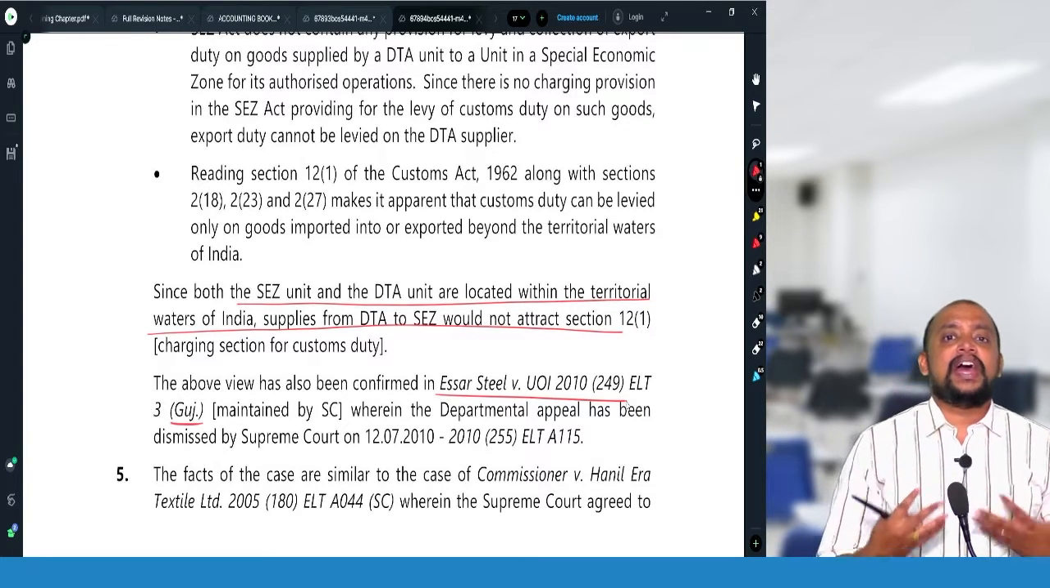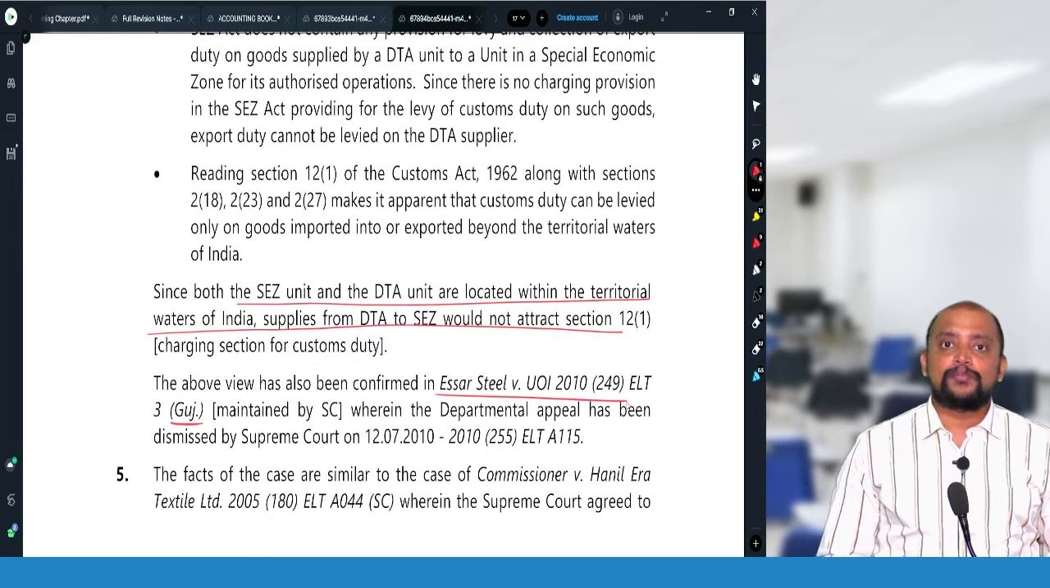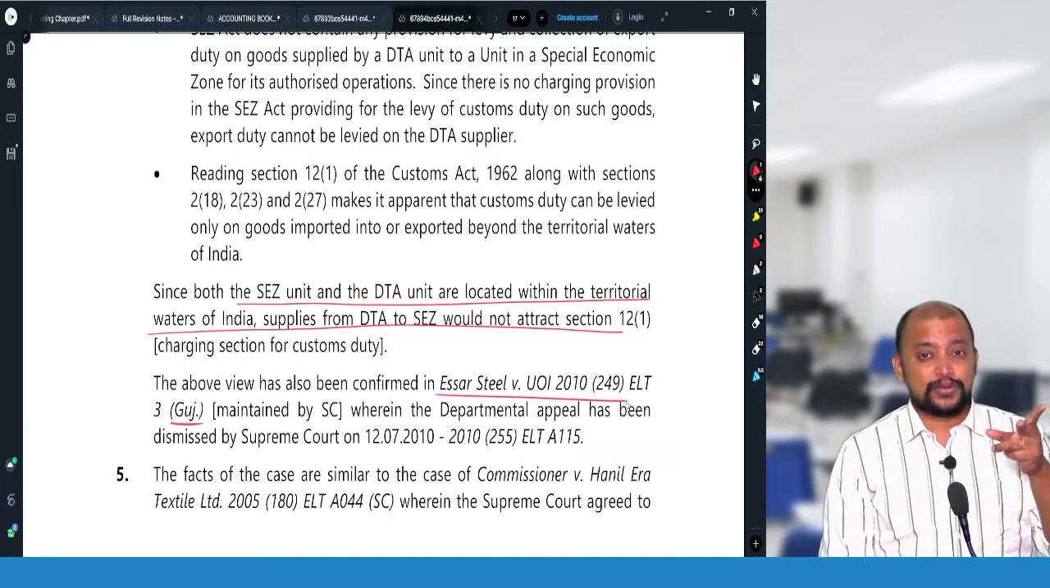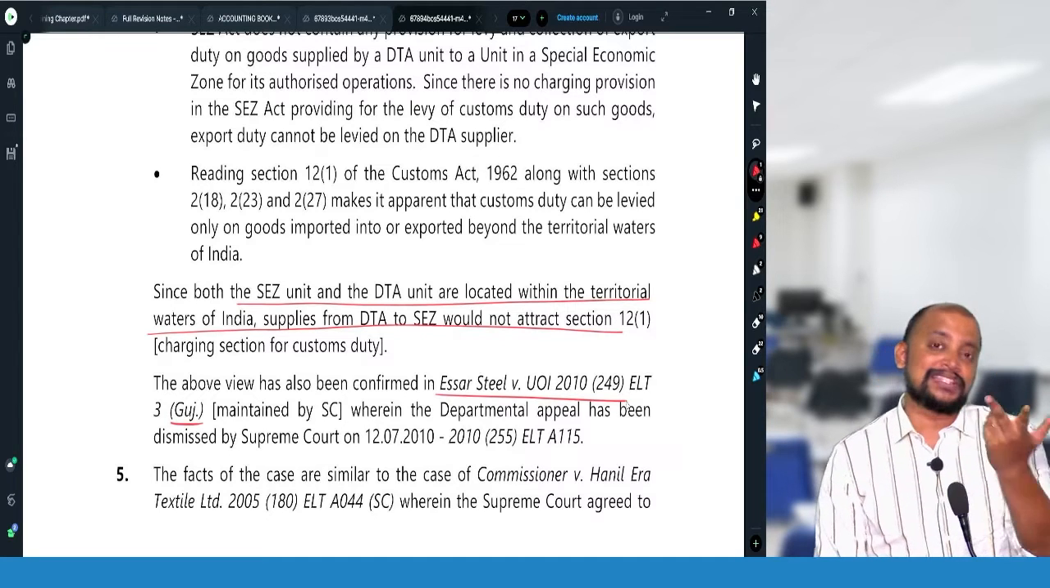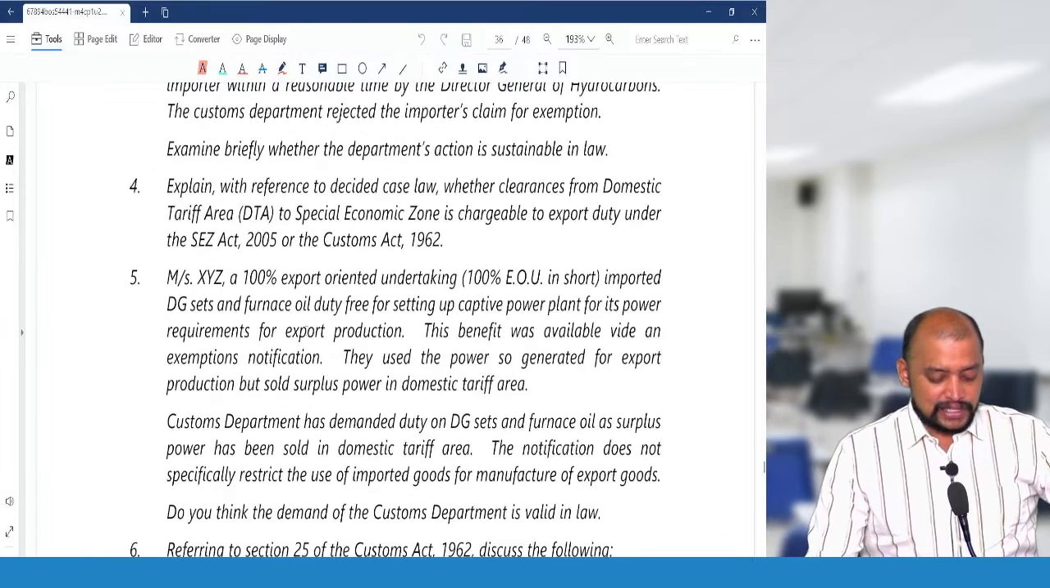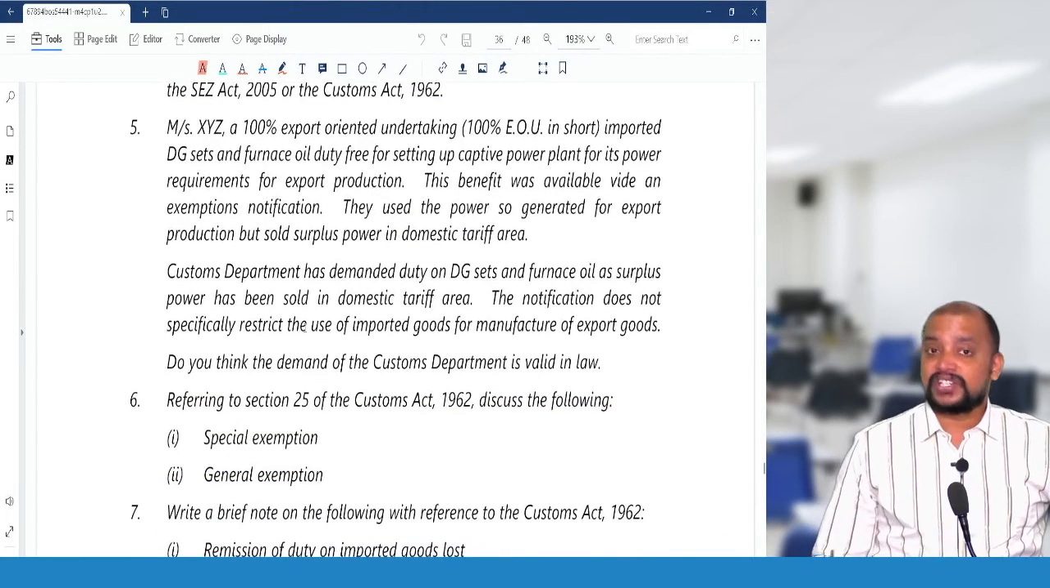So this will have an equivalence of a Supreme Court judgment, but these are given by two cases: Tirupati Udyog in the AP High Court, and SR Steel in the Gujarat High Court. Any case law reference you can make. Then next question, question number 5, an interesting one.